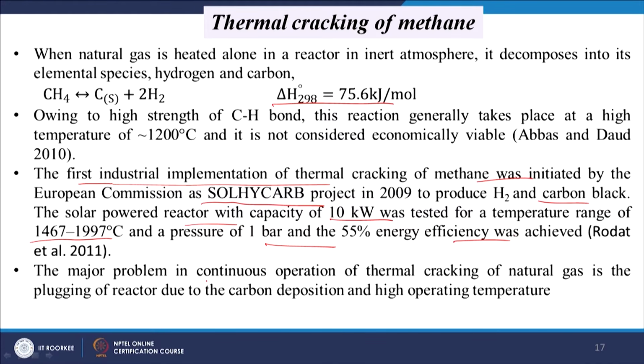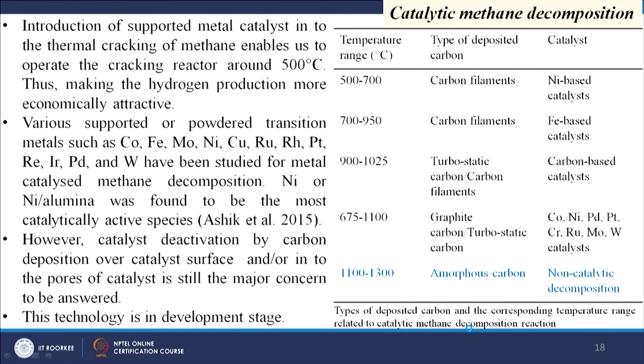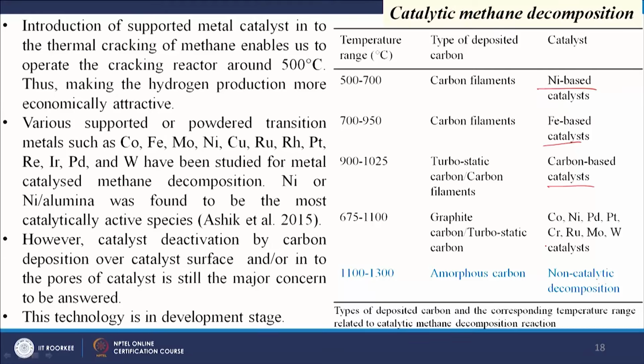So, the major problem in continuous operation of thermal cracking of natural gas is the plugging of the reactor due to carbon deposition. So, then catalytic methane decomposition was developed, and in this case the temperature requirement can be reduced from 1200 degree centigrade to 500 degree centigrade, and different types of catalyst have been tested as shown here. You see nickel based, iron based, carbon based catalyst, and then some other catalyst, and this is your non catalytic decomposition.